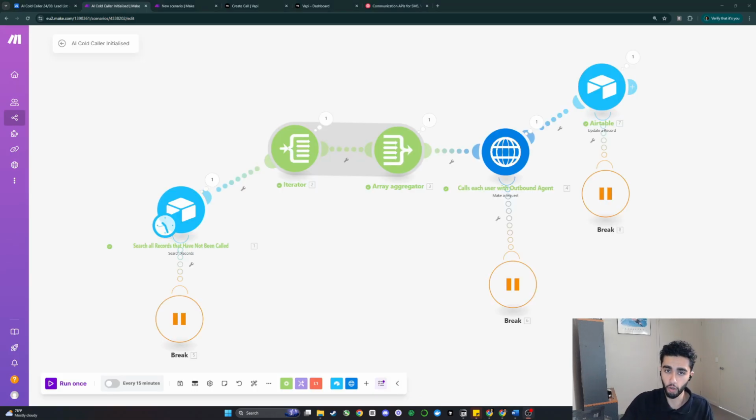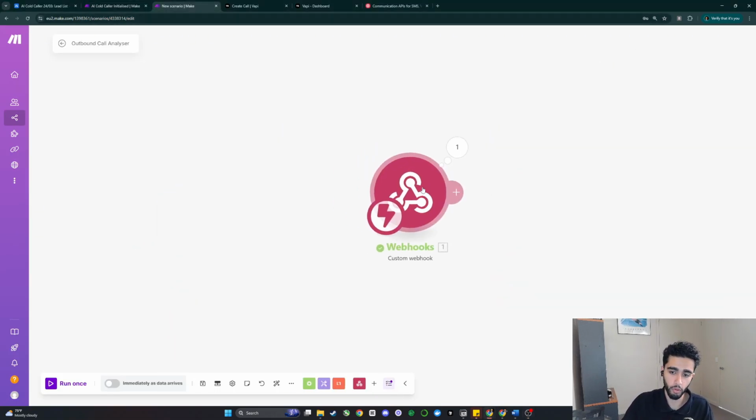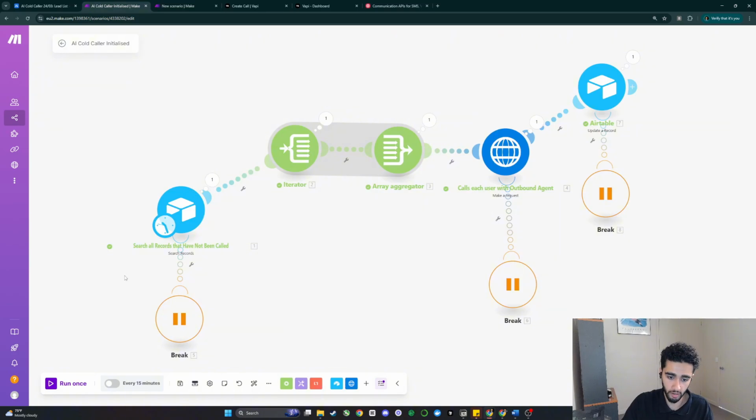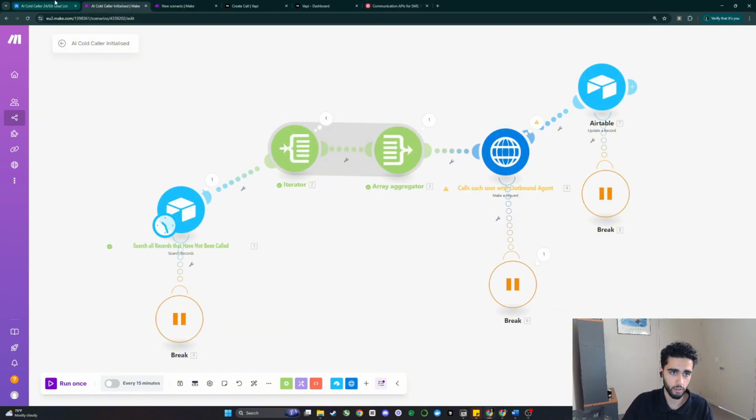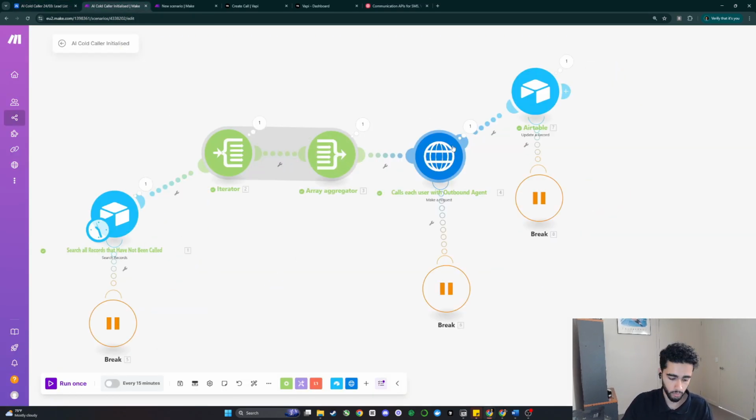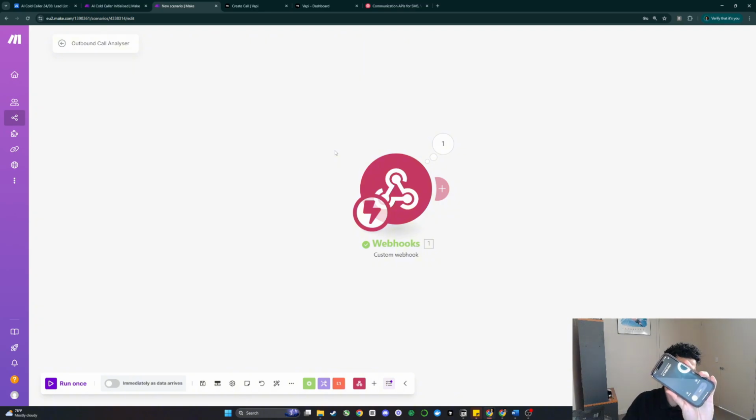So I'm going to quickly call myself and then we can run the webhook in order to capture that end of call data. And real quick, let's run it. So this is going to run. Oh, sorry. I need to change this to not called. Now we can actually run once. Beautiful. Now I'm receiving a call.